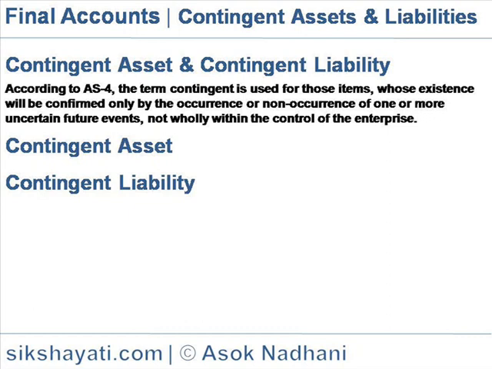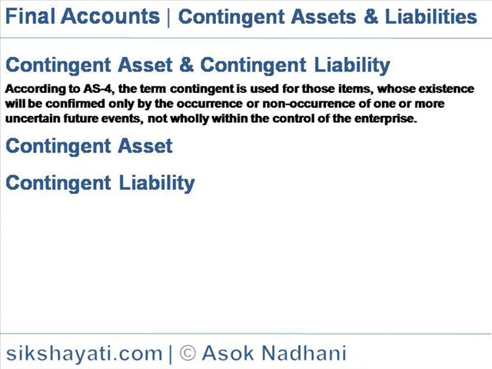Recognition of contingent asset. An enterprise should not recognize a contingent asset since this may result in the recognition of income that may not be realized. However, when the realization of income is virtually certain, then the related asset is not a contingent asset and its recognition is appropriate.